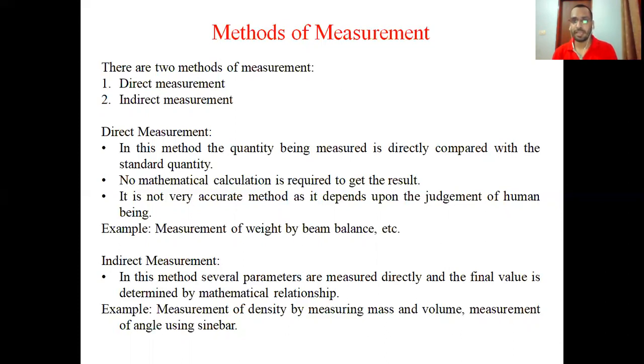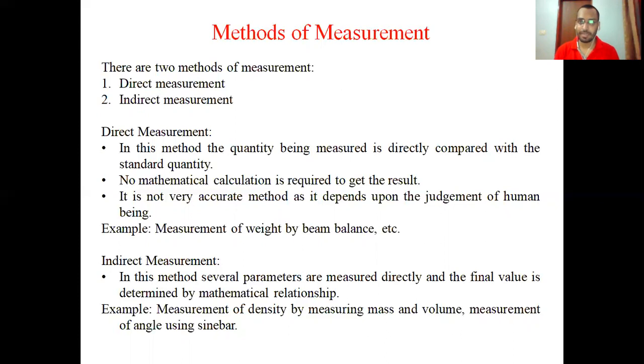If you want to measure an angle, a sine bar is a tool that is used to measure the angle, and it follows the principle of sine. So what is the formula of sine? Sine theta equals perpendicular over hypotenuse. So this is also using a mathematical formula to calculate the angle. So it is also an indirect measurement.